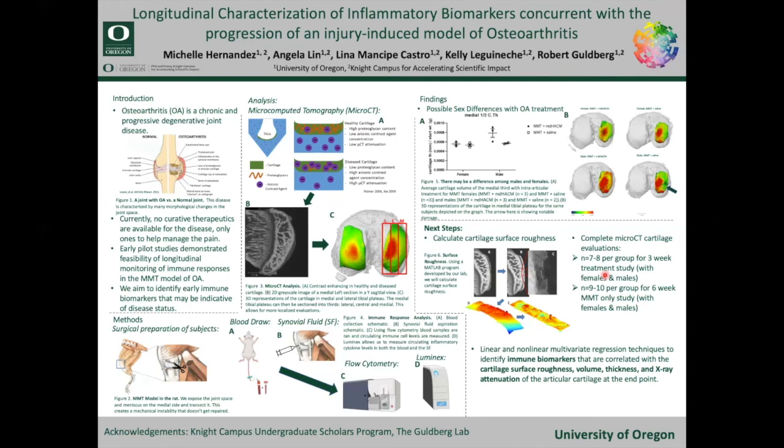The overall hope with this research is to one day be able to perform a simple blood test after a severe knee injury and be able to know the disease status of OA, thus being able to intervene in the early stages to delay any further degeneration rather than discovering the disease once the pain has manifested and the disability has occurred.